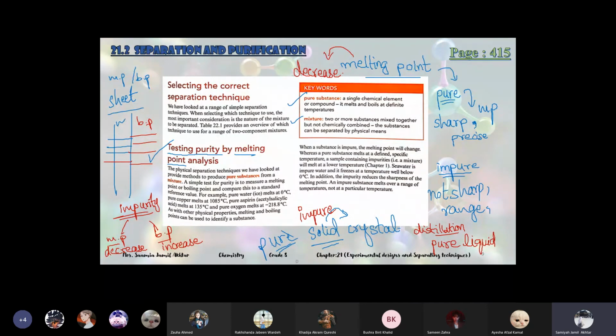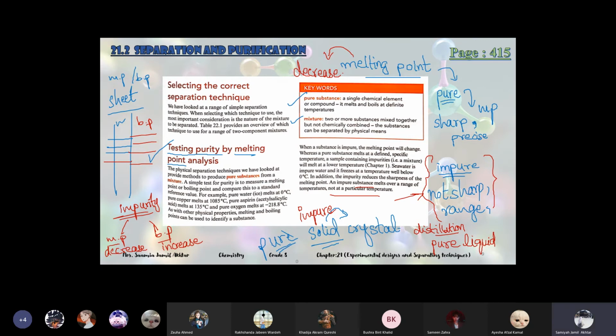Okay, this line is what I told you here. That an impure substance, it melts over a range of temperatures. So there is no precise temperature, no particular specific temperature for it. So it can be either more or less than the original. But if we are seeing the melting point, first of all, melting point will decrease, and it will also be not sharp.